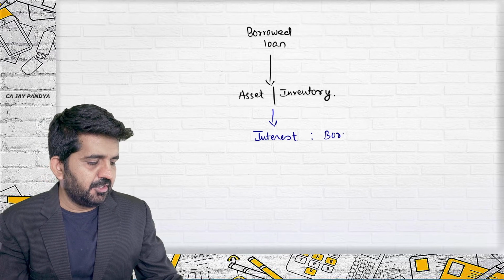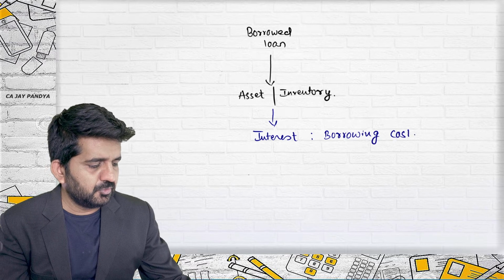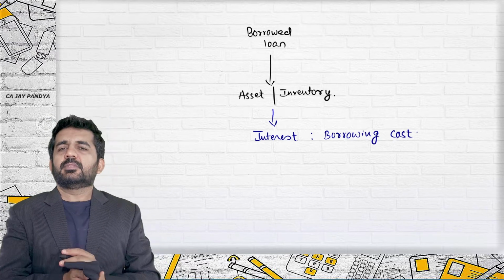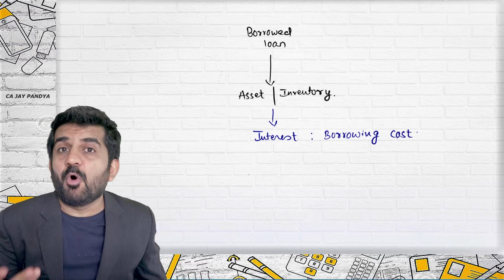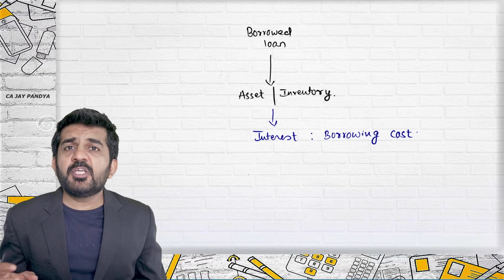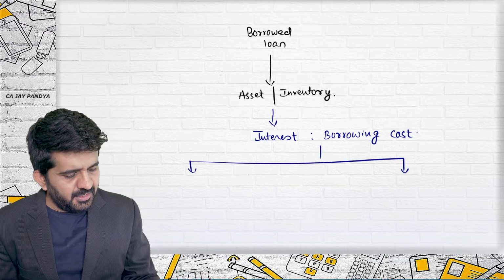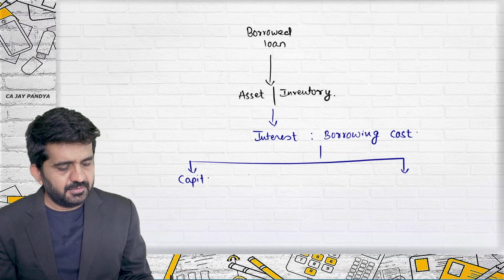So this interest is nothing but borrowing cost. Alright, once it is a borrowing cost, try to understand there are conditions which, if satisfied, the borrowing cost will be capitalized.